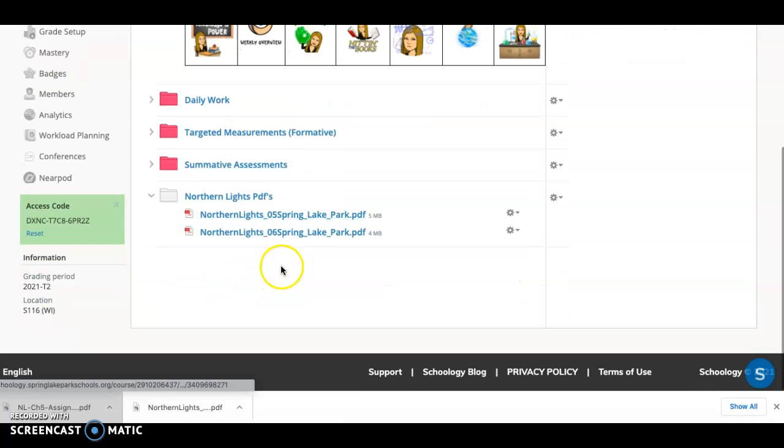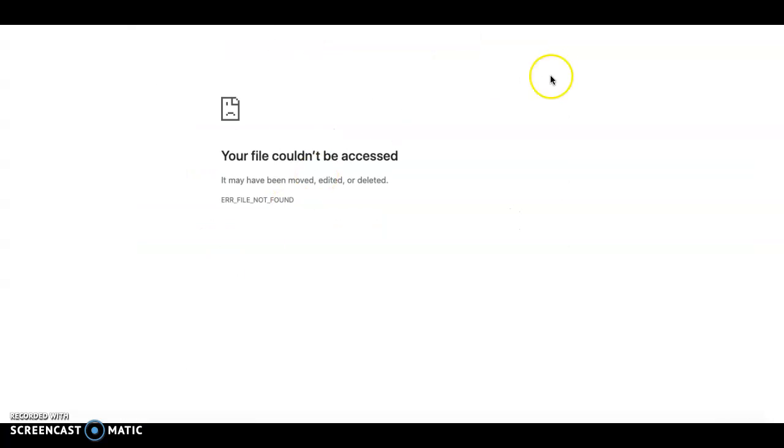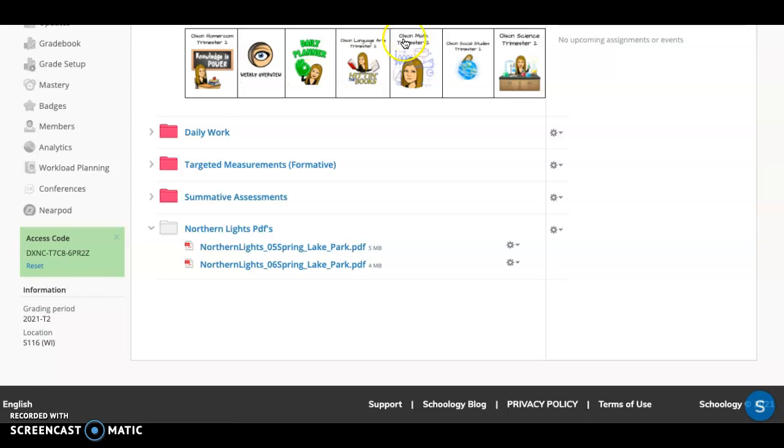And when you click on this Northern Lights chapter 6, see how it says 06? That 06 represents chapter 6. So make sure that you have this downloaded first, because this will be your PDF, the chapter that you will be working from for all of the assignments that are posted each day.